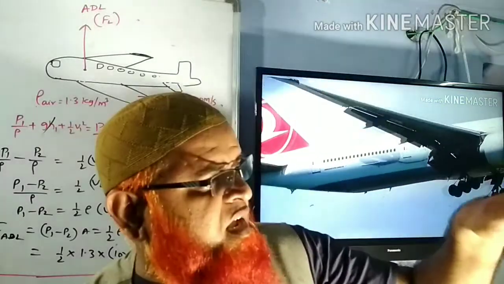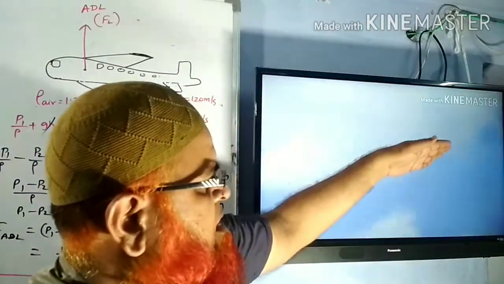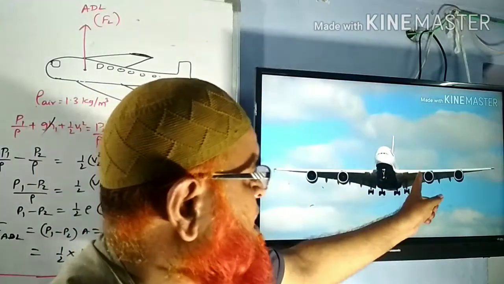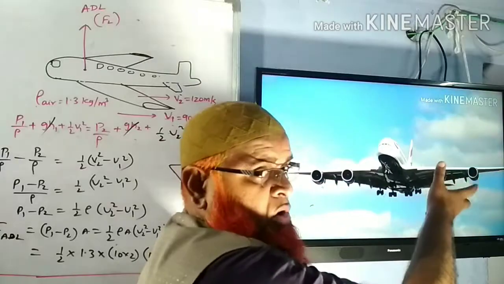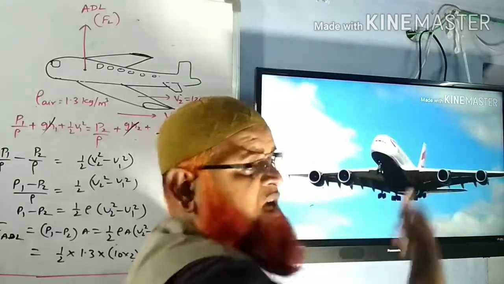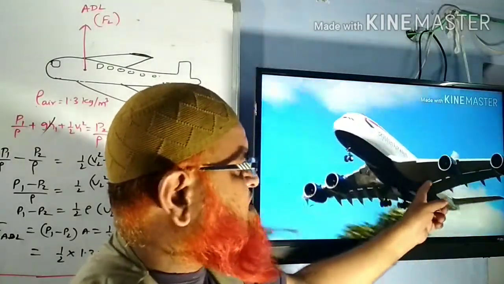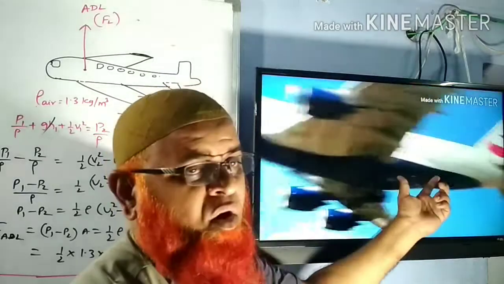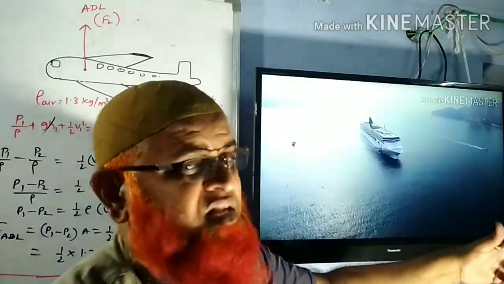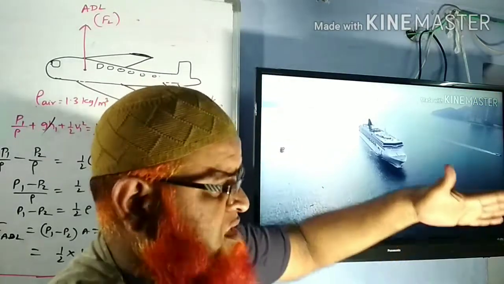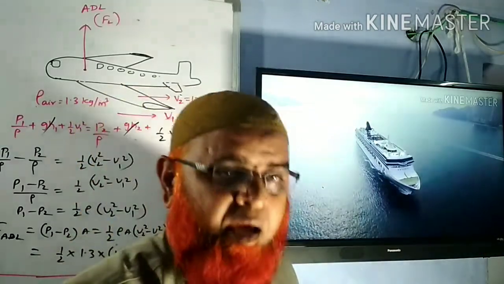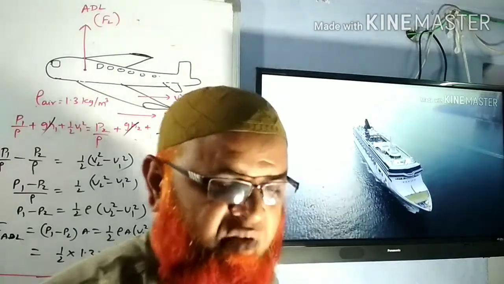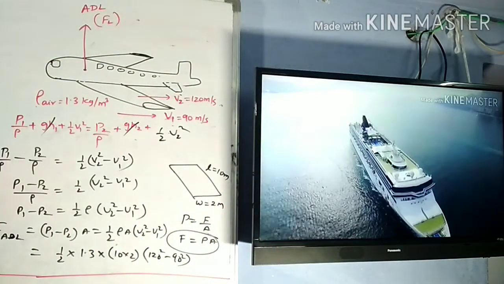When the aeroplane is moving, what is going to happen here? Pressure below the wings of the aeroplane will be more compared to pressure above the wings. The reason for that is that below, velocity is less because the velocity of the air is stopped by the wing of the aeroplane. What is the point now? Thank you very much. It's very interesting. I think you have enjoyed.